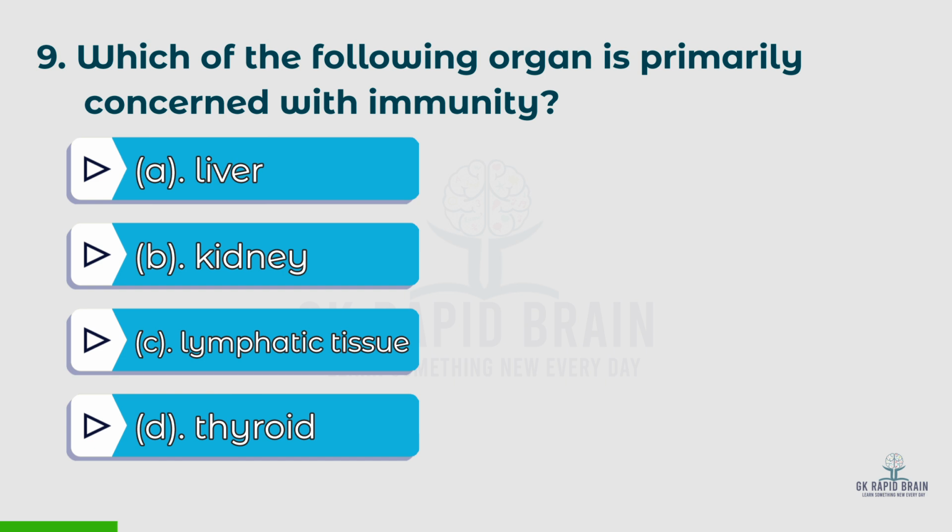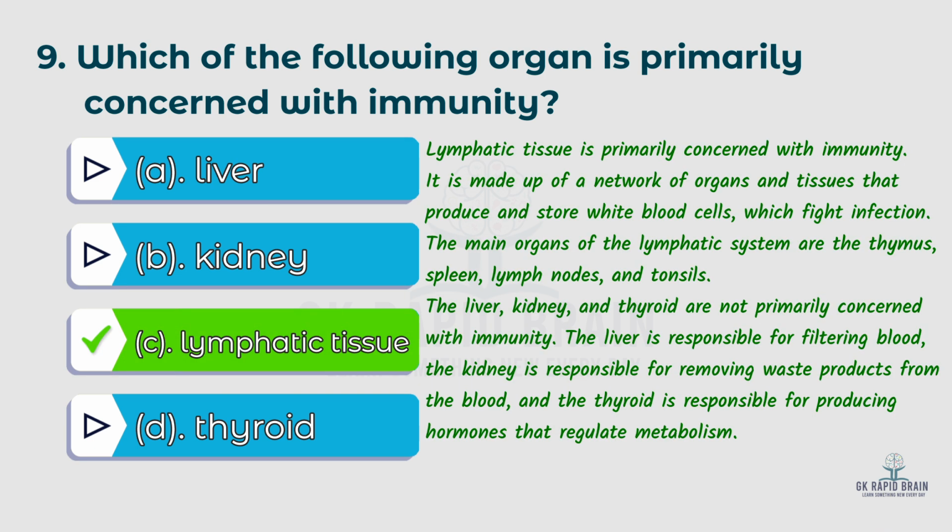Ninth question. Which of the following organs is primarily concerned with immunity? Options: A. Liver, B. Kidney, C. Lymphatic tissue, D. Thyroid. The right answer is C. Lymphatic tissue. Lymphatic tissue is primarily concerned with immunity.